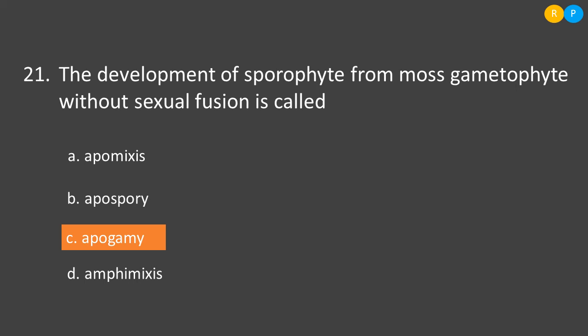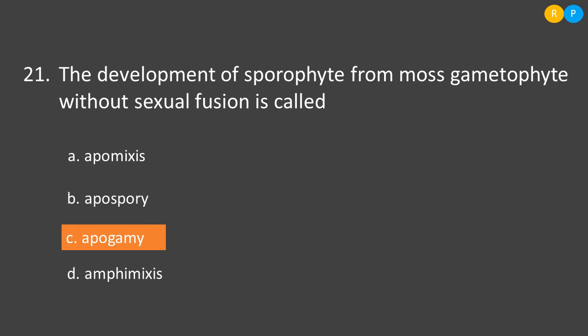Clear, right? So let us look into the options. First option, option A, apomixis. What is the meaning of apomixis? We can see in some higher plants like angiosperms, seed formation takes place, but without the fusion of male and female gametes. Clear, right? When the seed is formed without the fusion of male and female gametes, that is called apomixis.